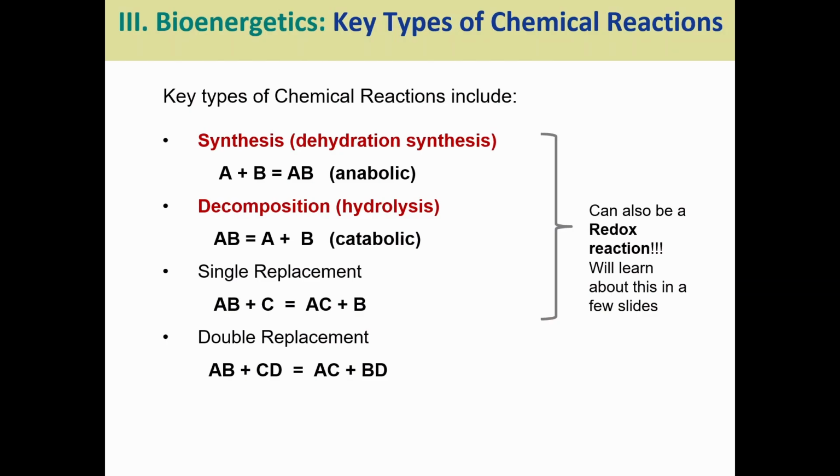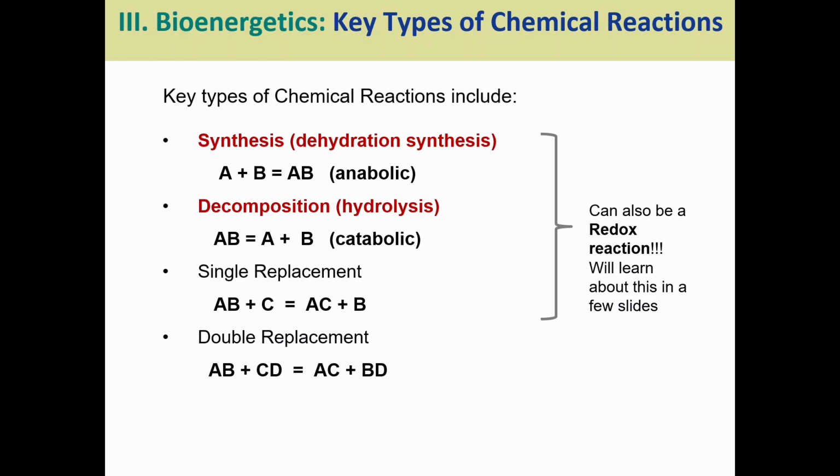So let's talk about some key types of chemical reactions. We have the synthesis, or dehydration synthesis, where we have A and we want to add B to it to get AB. This is anabolic because we are building something up. This is going to require the input of energy. And then decomposition, which is hydrolysis for us.